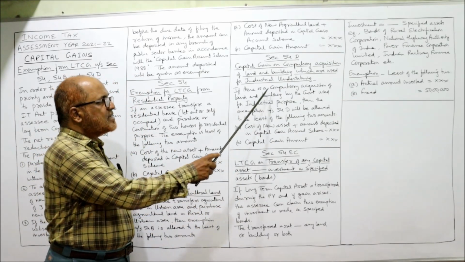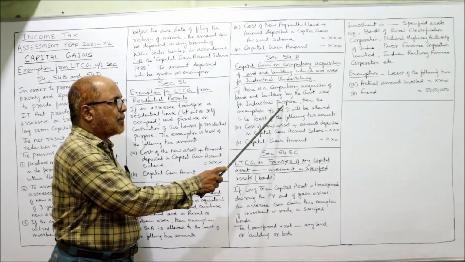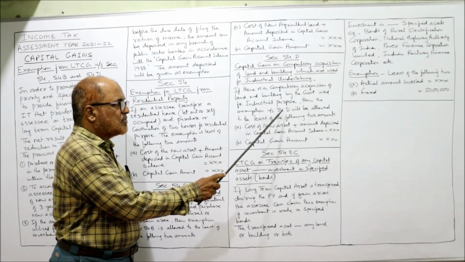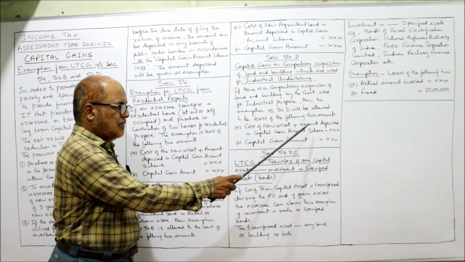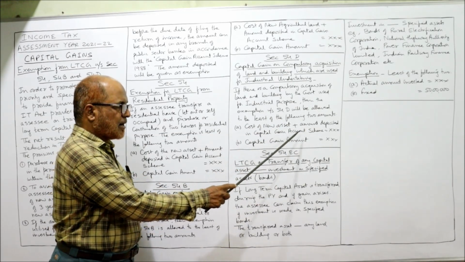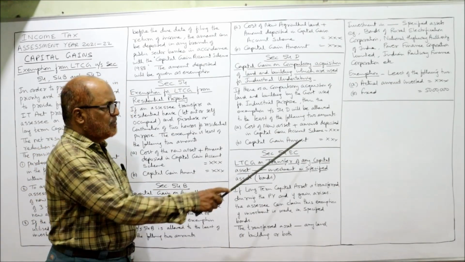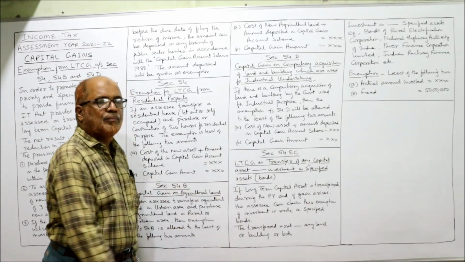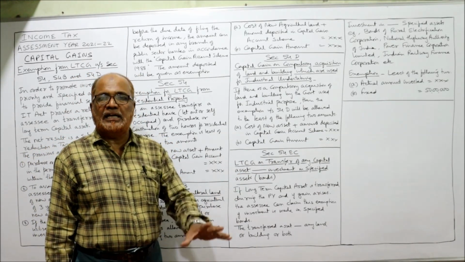First one, if there is a compulsory acquisition of land and building by the government used for industrial purpose, then the exemption under section 54D will be allowed to the least of cost of the new asset plus amount deposited in capital gain account scheme or capital gain amount. Whichever is least in these two will be allowed as exemption under section 54D.